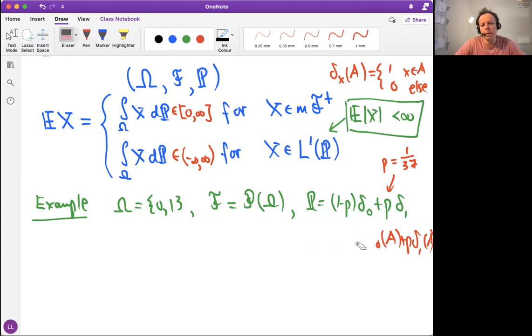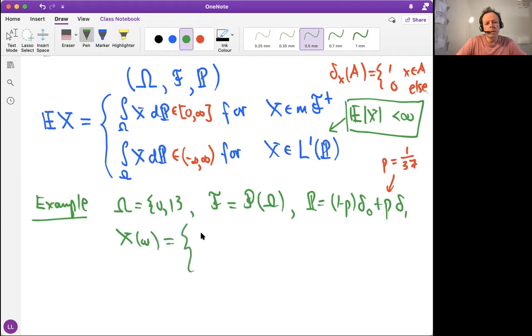So this is our probability measure here, and what should be the random variable? Let's define X(omega) to be this type of random variable. Let's say it's 31 if omega is equal to 1, and it's -1 if omega is 0. Can you recognize what these numbers are? Show me green light if you know why I put 31 and not 32.